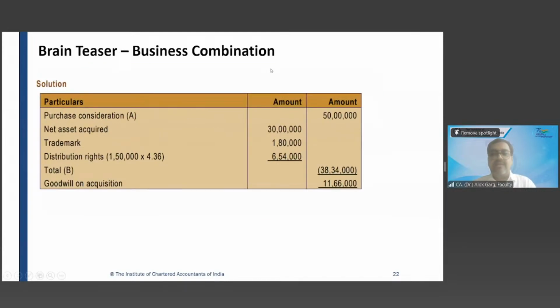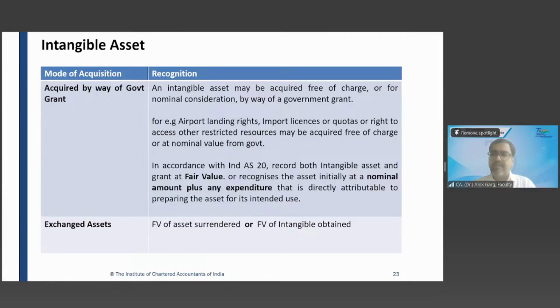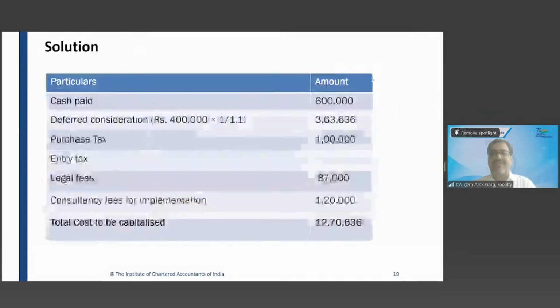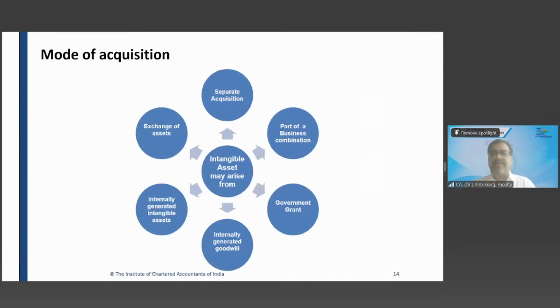In that case, if the value would not have been given, so this distribution right would not have been there, and the entire amount 1166 plus 654 will go to goodwill. So this will be subsumed in goodwill, right? Clear? Is it clear or clear? Clear in mind.